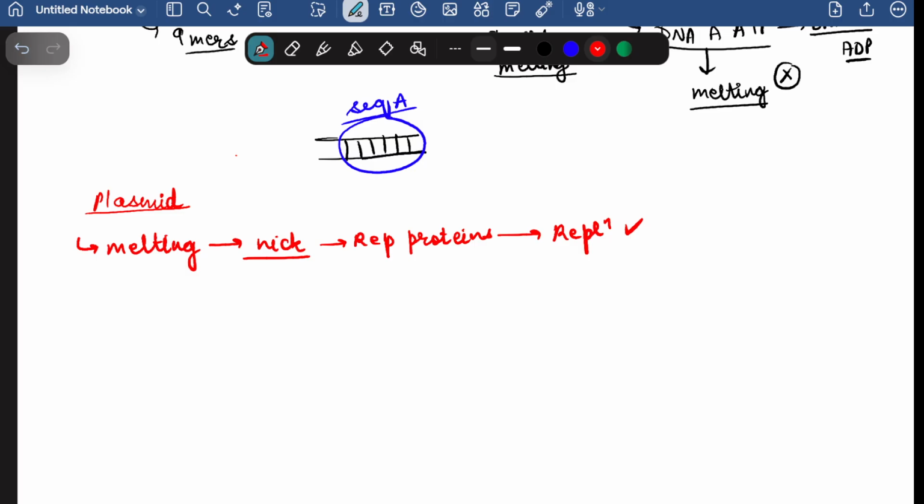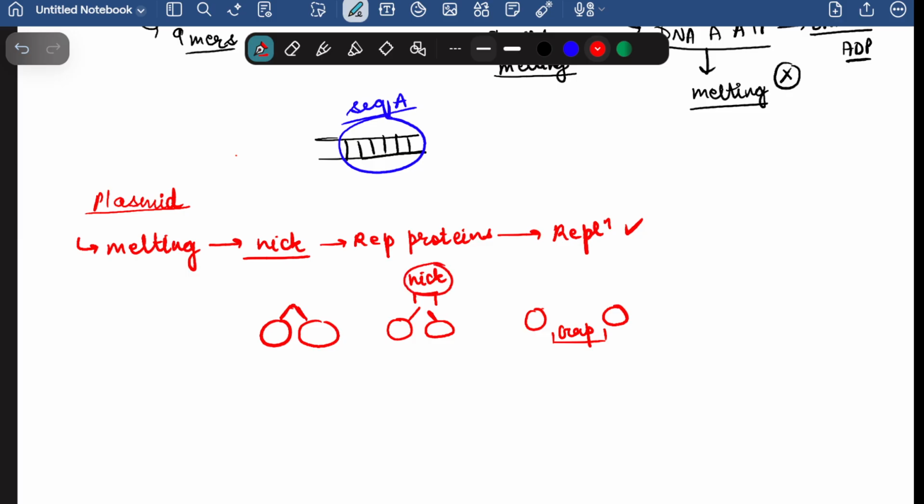Now you should remember the difference between a nick and a gap. When I talk about two nucleotides and their bonds, we know that this is the 3' end and this is the 5' end, and they are linked together. But if by some case this 3' end and the 5' end are not linked together, at that time we say that a nick is created, and this can easily be sealed. But a gap means the absence of a nucleotide. If the whole nucleotide is not present, that is what we call a gap.